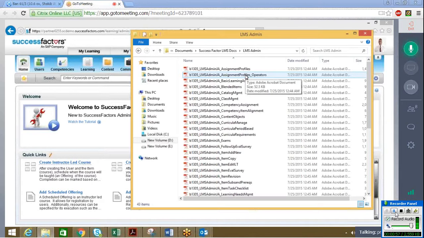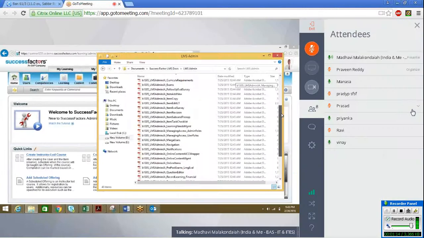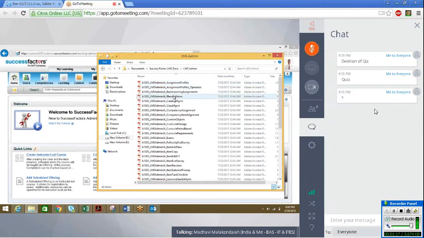Madhuri, can you tell us how we have to read the user material, because there are many documents and nothing is in order. This particular thing is placed in alphabetical order, but these are not in order. You have to go and see the assignment profile, then see these, and only then come back to your assignment or exams. It is not in order.